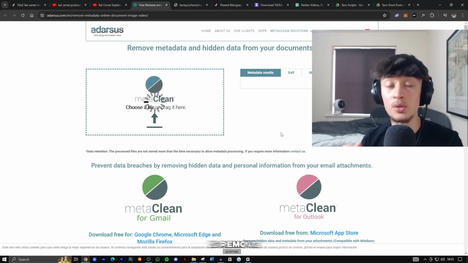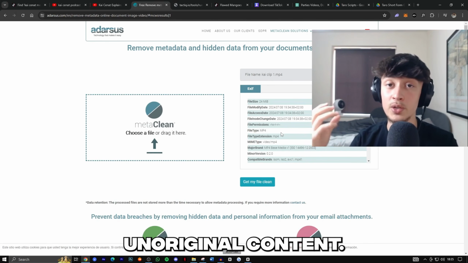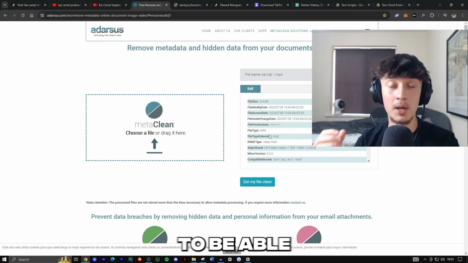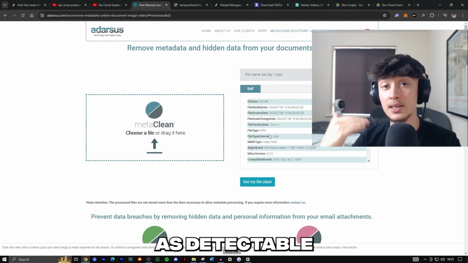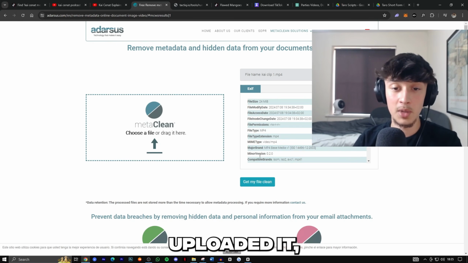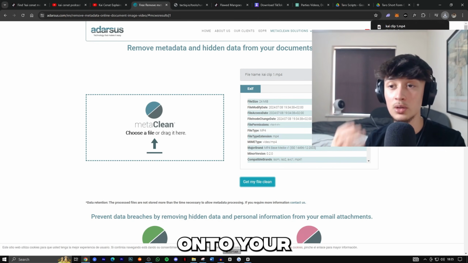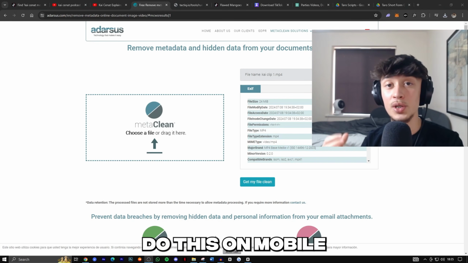What this is going to do is remove the metadata of the videos. This is what TikTok uses to pick up any unoriginal content, and by removing it, we're going to get a clean file that's not going to be as detectable by TikTok. So this is very useful to do for all your videos. Once you've uploaded it, just click Get My Clean File, and it's going to automatically download onto your computer. Note you can also do this on mobile as well.